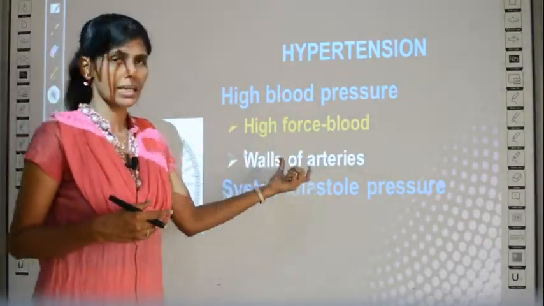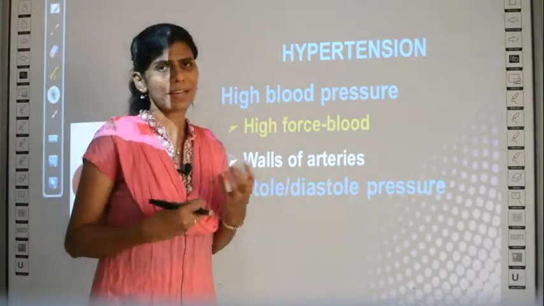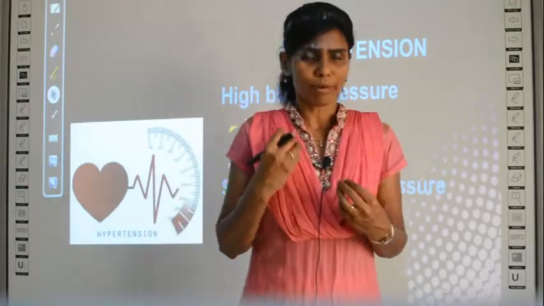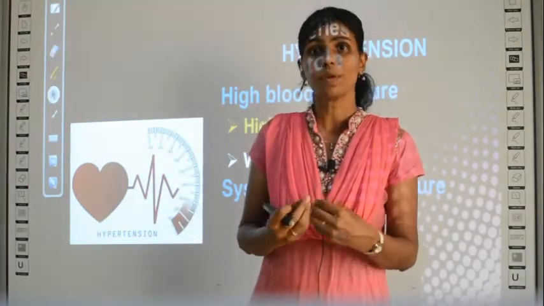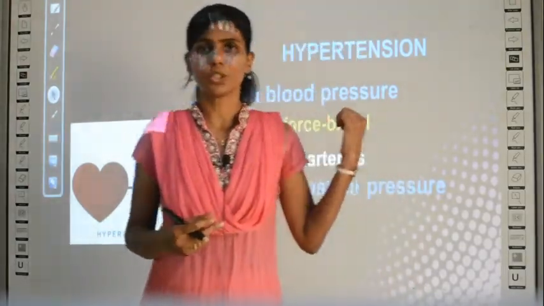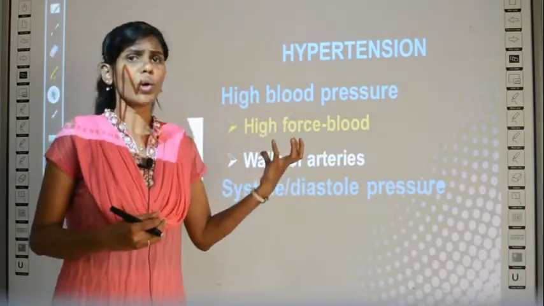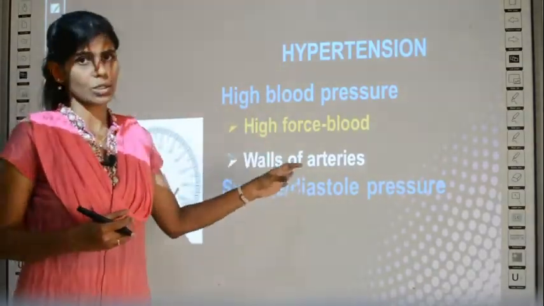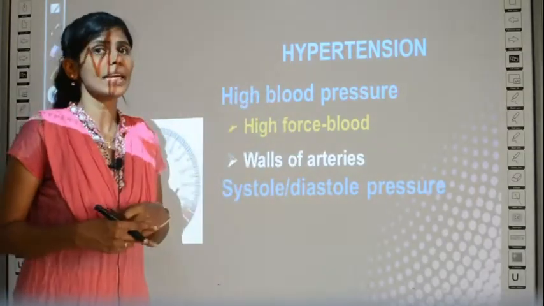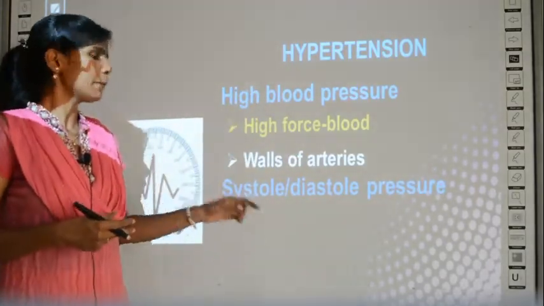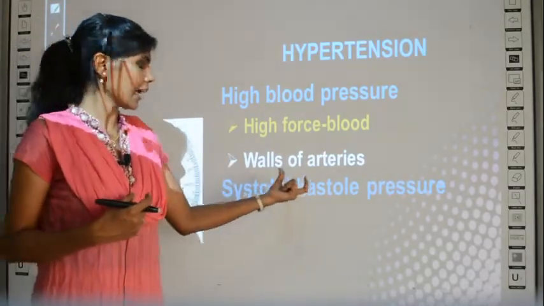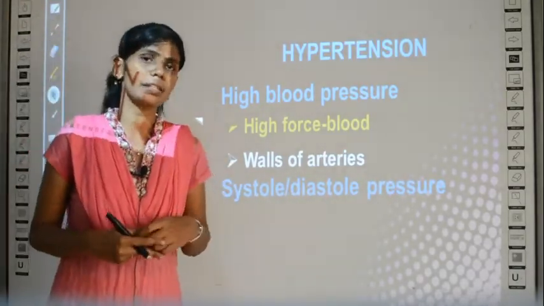On the walls of the arteries, the blood keeps flowing in your arteries and veins, right? So the blood flow within the artery is going to be very high in this condition, and if the blood flows with a higher force on the walls of the arteries, then the person will get a condition called hypertension, and also his systolic and diastolic pressure increases.